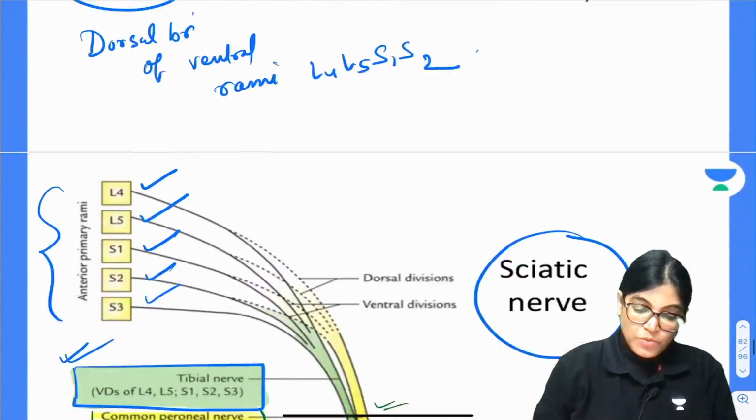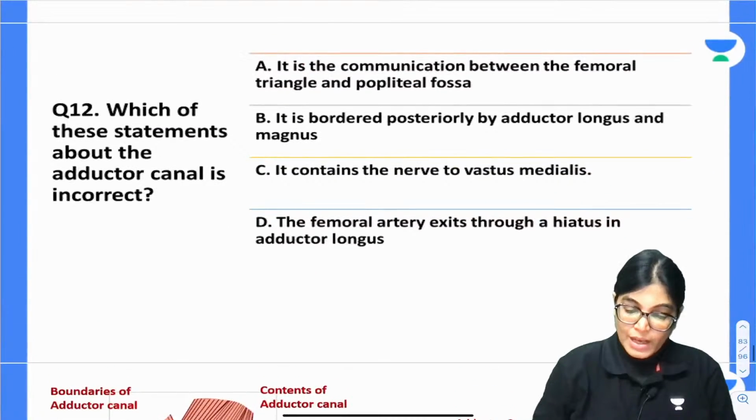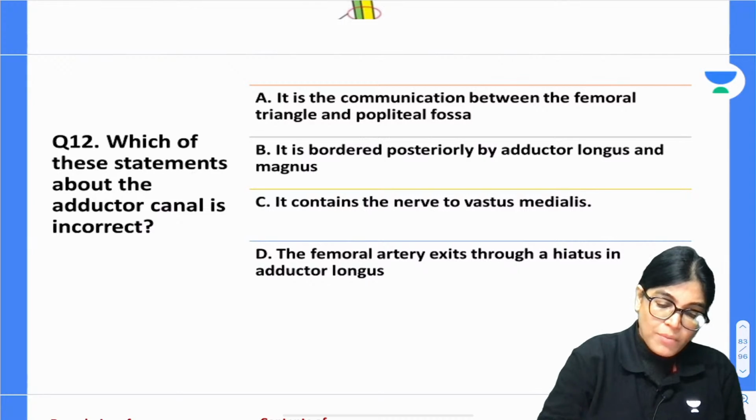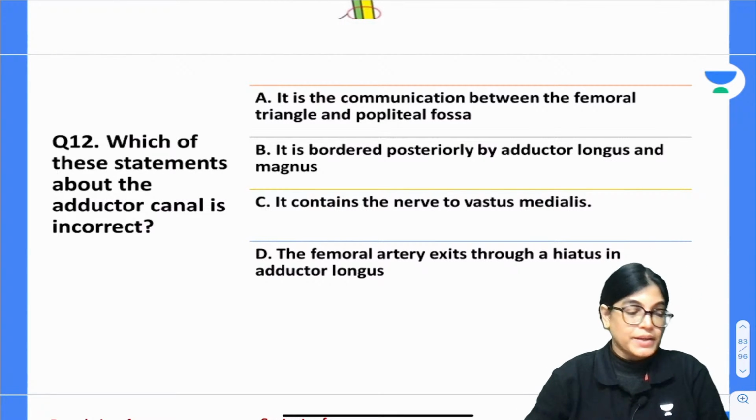Okay. So let's move on to question number 12. We study anatomy so many times. At times we are also confused. So it is a common thing. Nothing to worry.